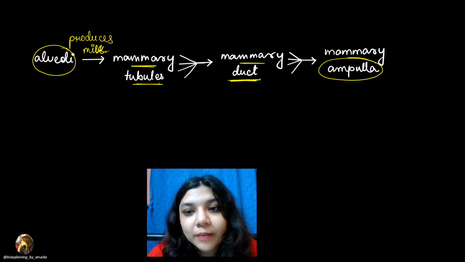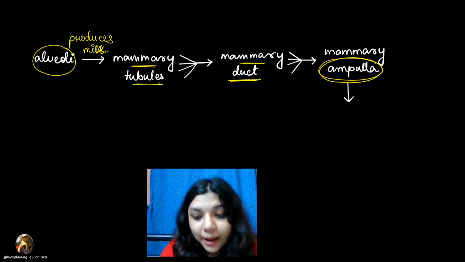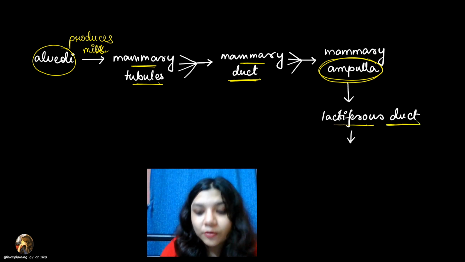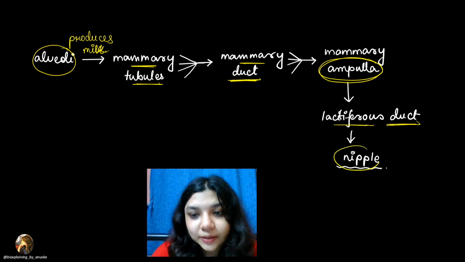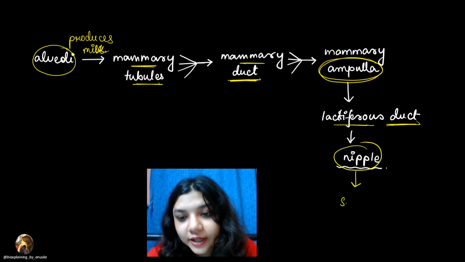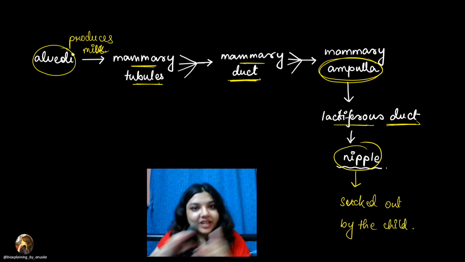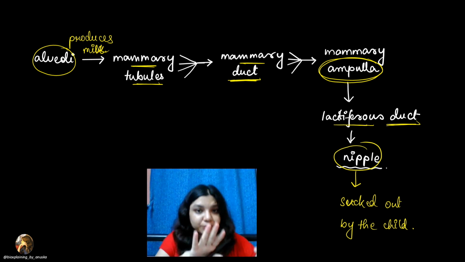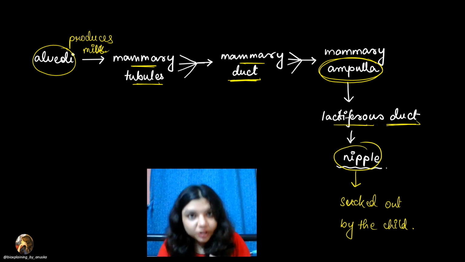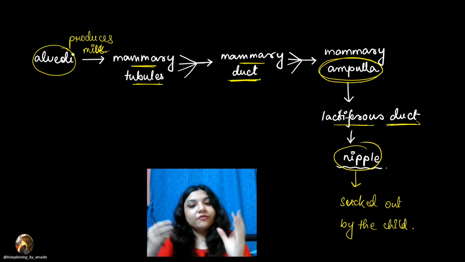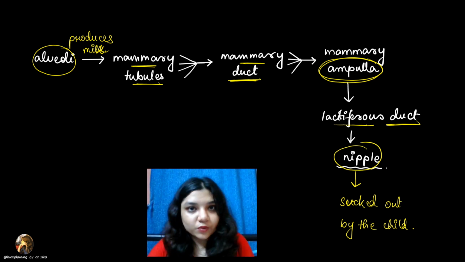वहां से जाएगा to the mammary ampulla. Mammary ampulla se it will go to the lactiferous duct. And from the lactiferous duct, it will reach the nipple. And from the nipple, the milk is sucked out by the child. Okay, तो ये क्या है? ये है passage कि from the alveoli to the mammary tubules, from there to the mammary duct, to the mammary ampulla, from that to the lactiferous duct, to the nipple, from where the milk is finally sucked out.